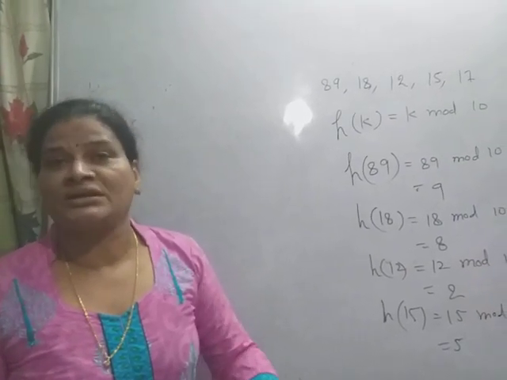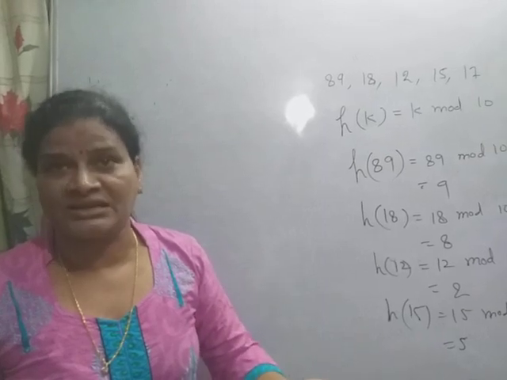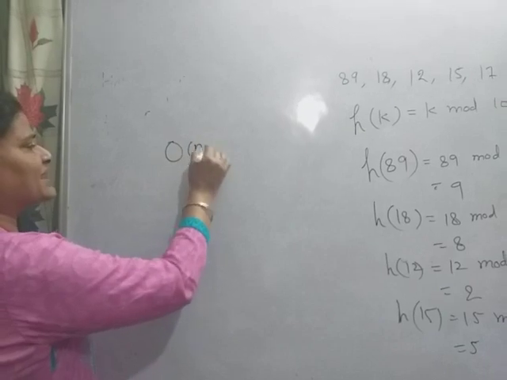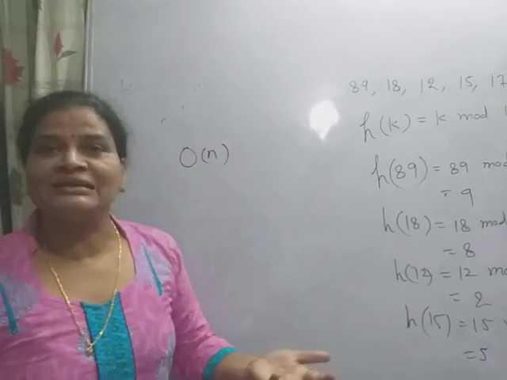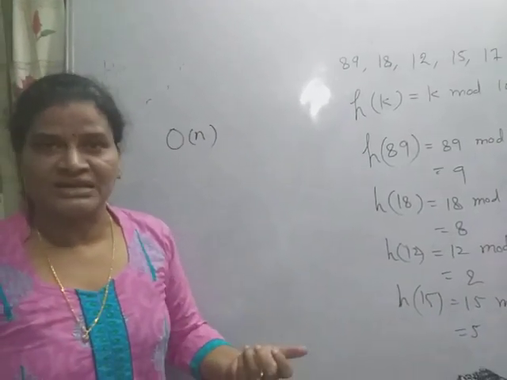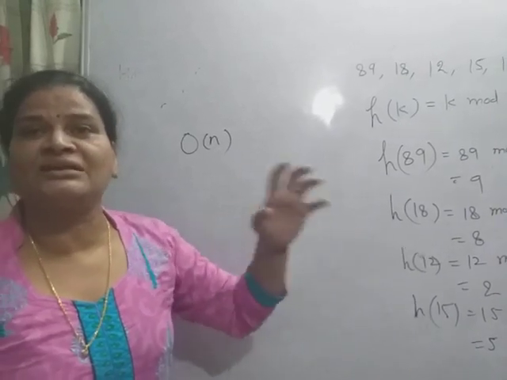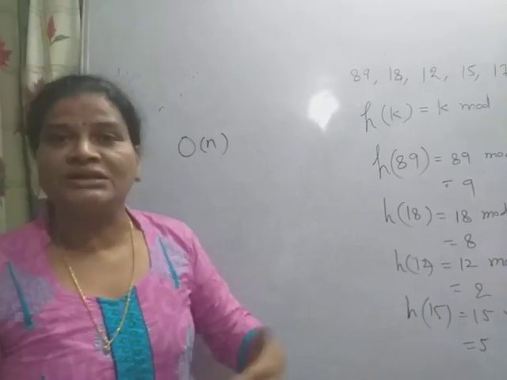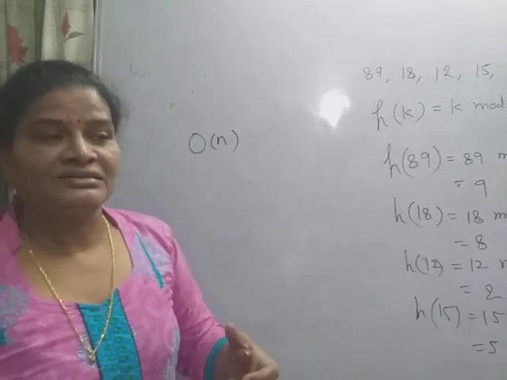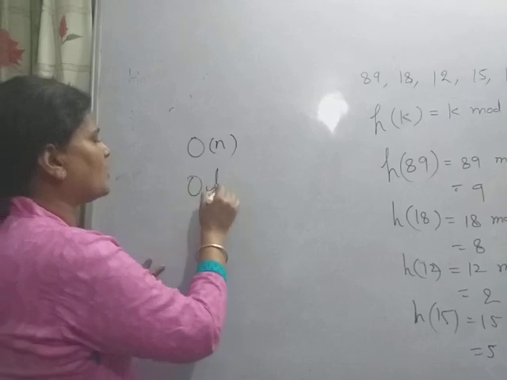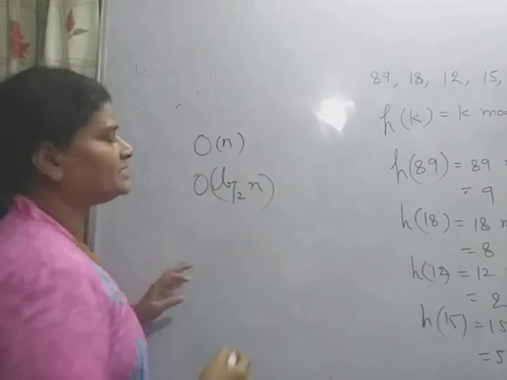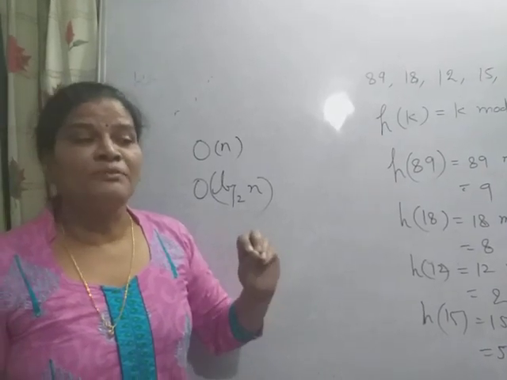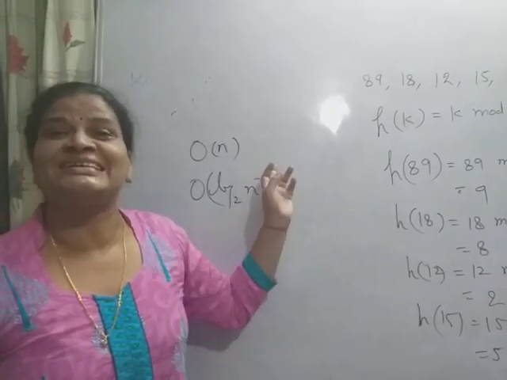If the data is not sorted, then we apply linear search, and in linear search the worst case running time is order of n. That is the number of comparisons required in linear search if we search for any element in an array or linked list. And if the data is already sorted, then the searching time is order of log n.